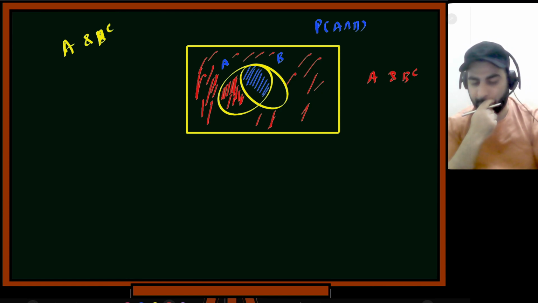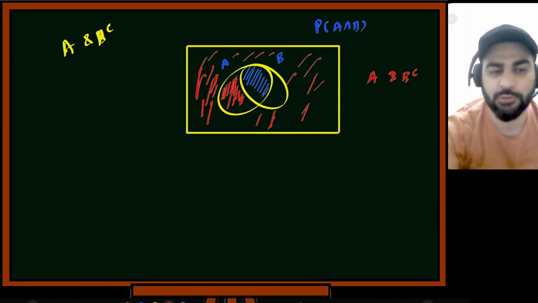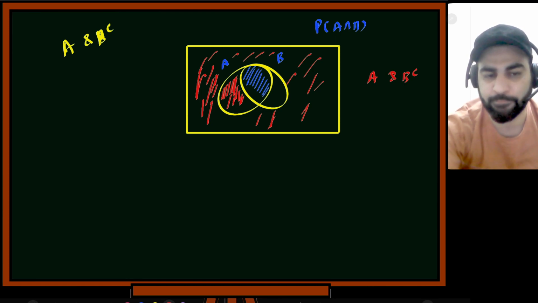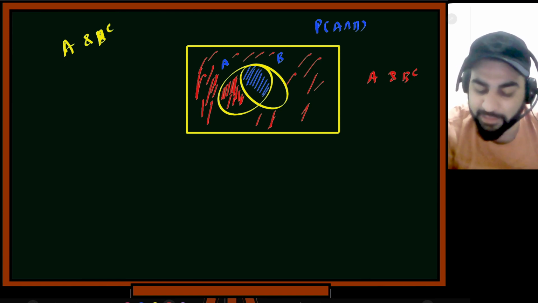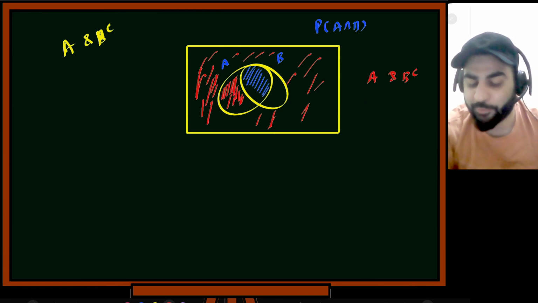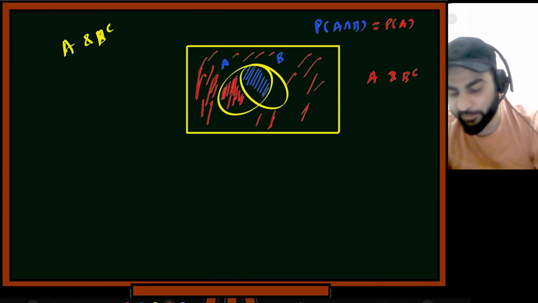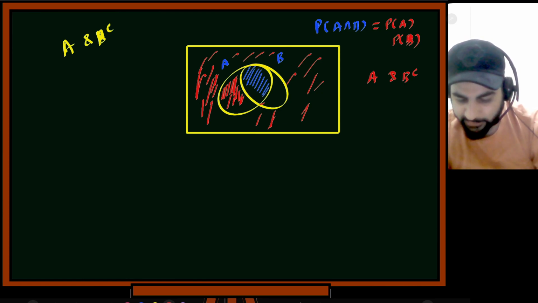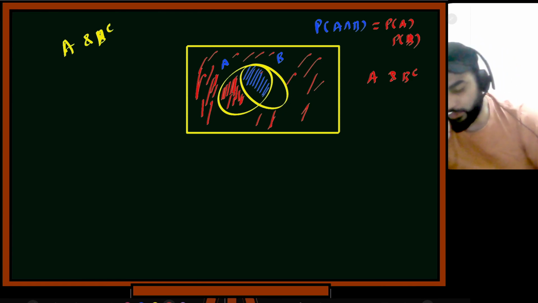Okay, do you agree on this? Yes, sir. So see if I'm writing it correctly. Now I have to see, intuitionally, can I see they are independent? If I am claiming that A and B are independent, that means probability of A intersection B is equal to probability of A multiplied by probability of B. This is equal to this. So probability of this portion is equal to, you take this portion and you multiply it with this portion. That is this. That is equal to this.